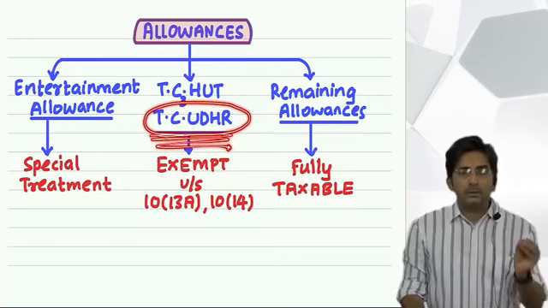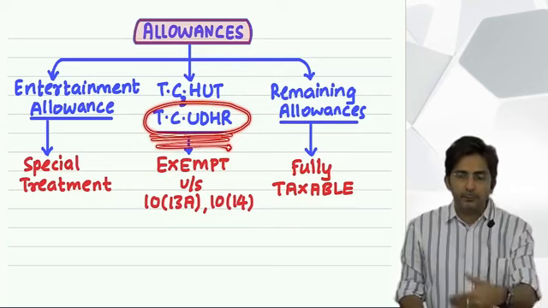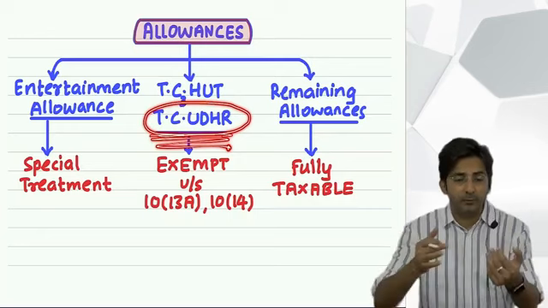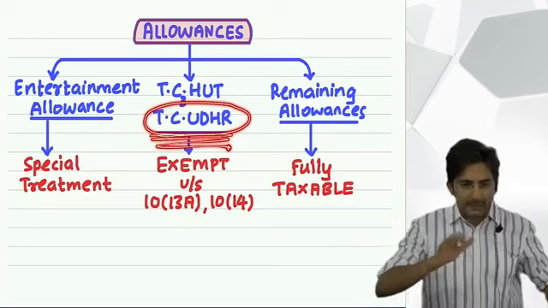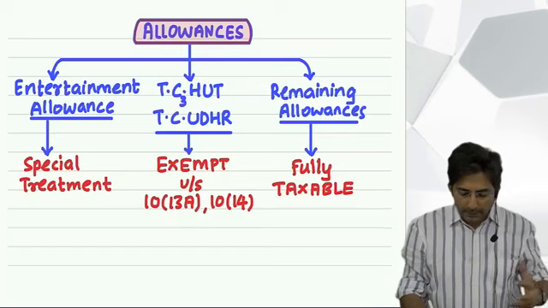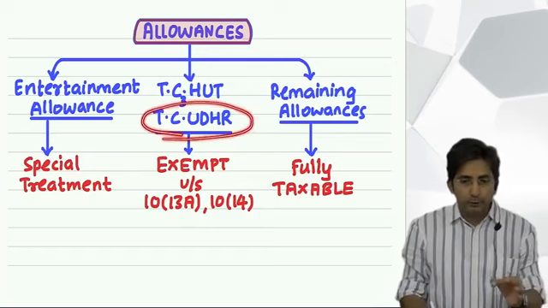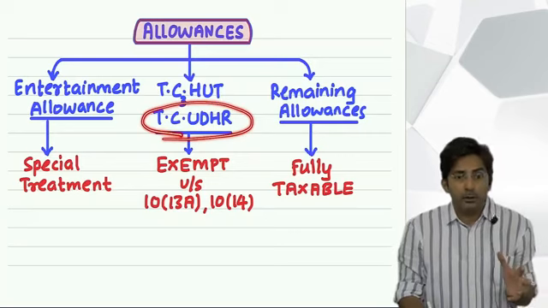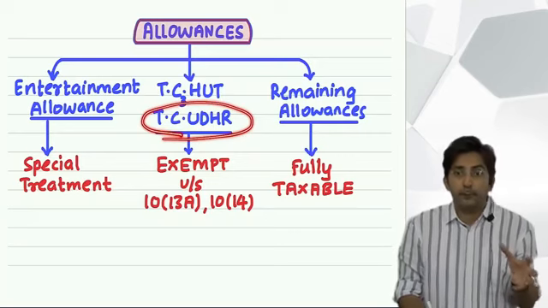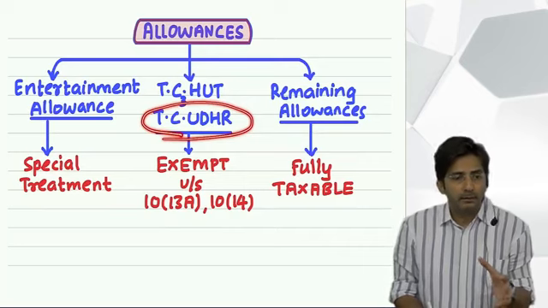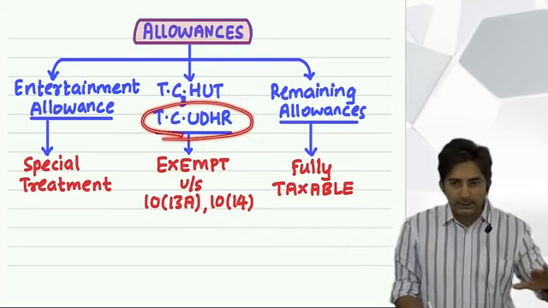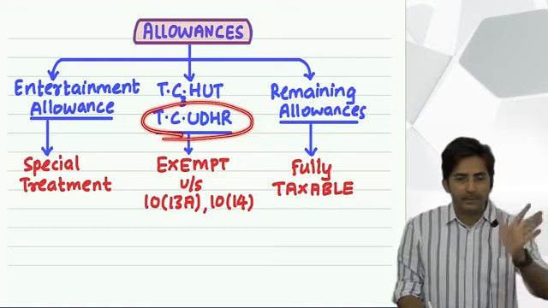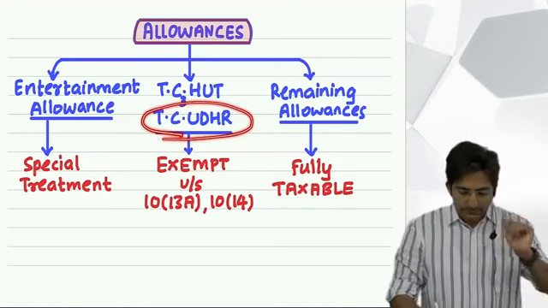For example, boss is giving you 100 and you have spent 50, so 50 will be exempt. To the extent spent, it will be exempt. I'll take an example and make you understand, but right now I want to say is in TC Udhar, for all the allowances, the rule is same. Now you don't have to bother that for each allowance some different amounts will come. For all the allowances in TC Udhar, the rule is common. Exempt amount is the spent amount. Okay, see with example, wait.